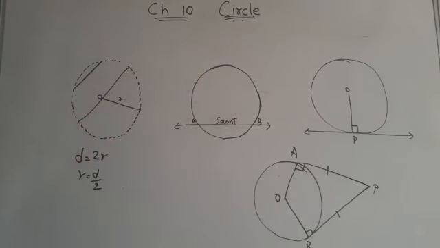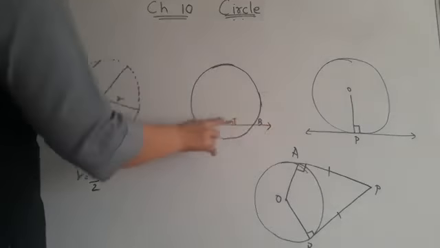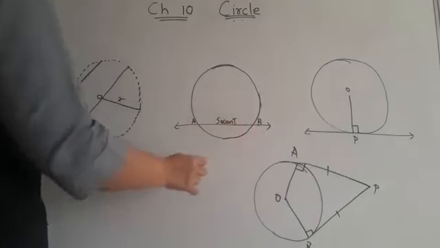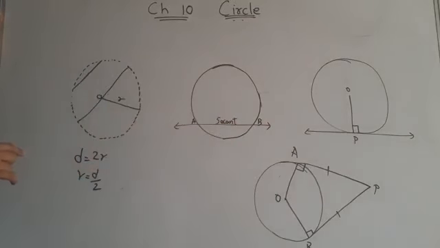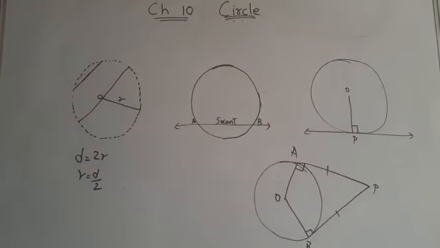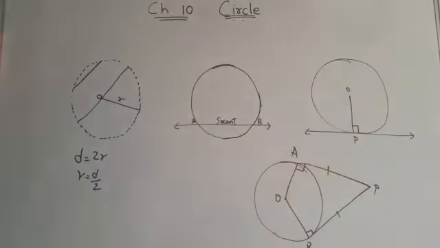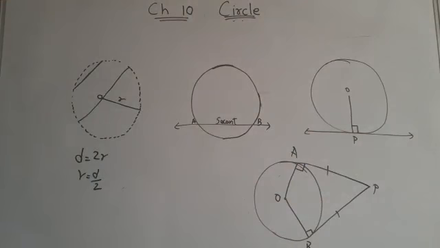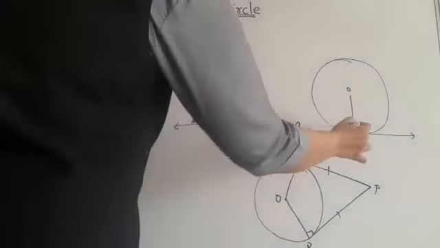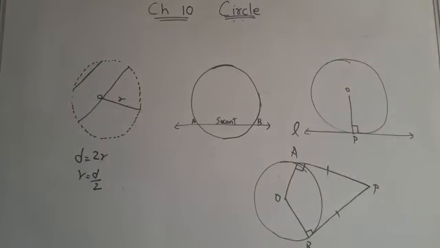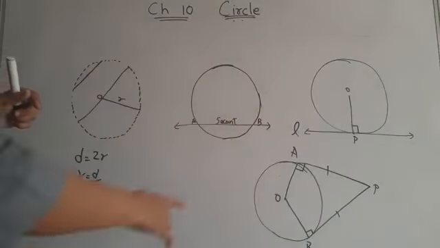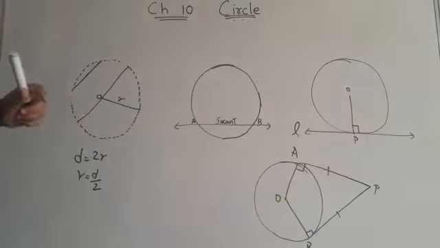Now, children, here we can see this is a circle. If a line intersects the circle at 2 points, it is known as secant of a circle. Here we can say this line intersects the circle at 2 points, that is A and B. So, this AB is a secant of a circle. While next is tangent. What is meant by tangent? A line which intersects the circle at one and only one point is known as tangent of a circle. Here we can see this is line L, it intersects the circle at one and only one point. So, this line L is known as the tangent.